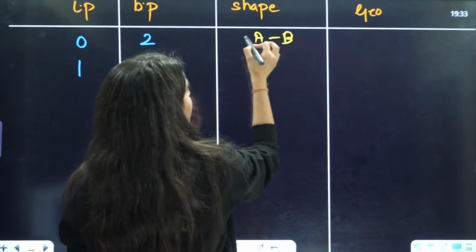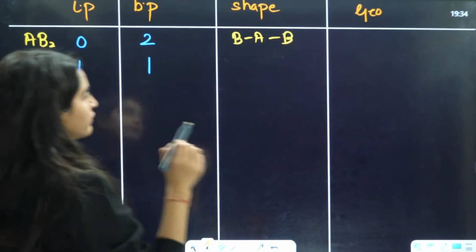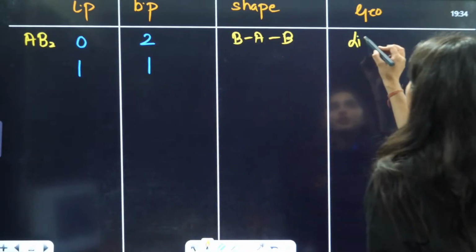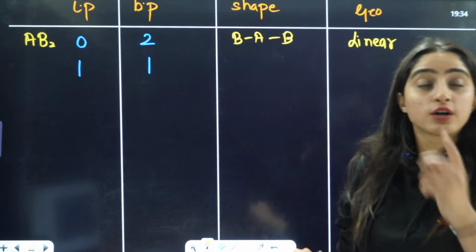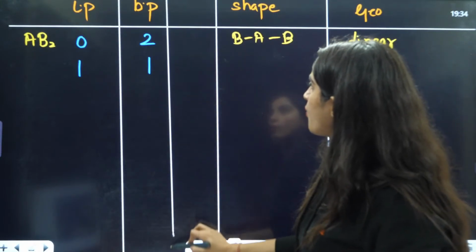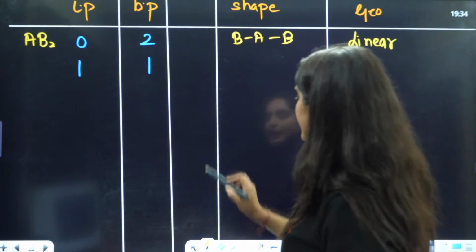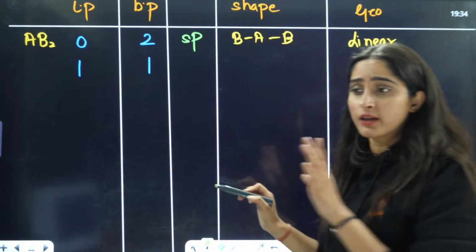This is AB2, having a linear shape and sp hybridization. Here we can also write the hybridization, so this is sp. Now I want you guys to answer that in the comment section.